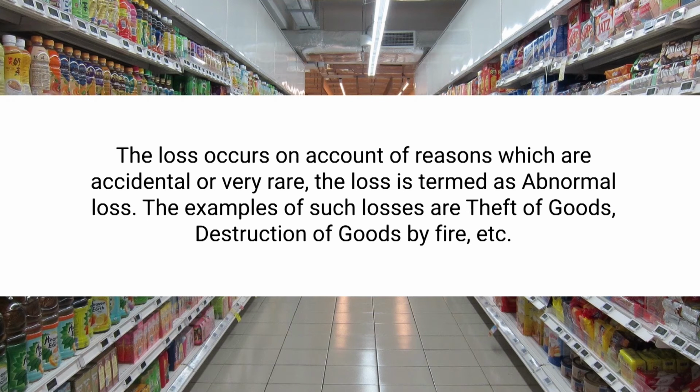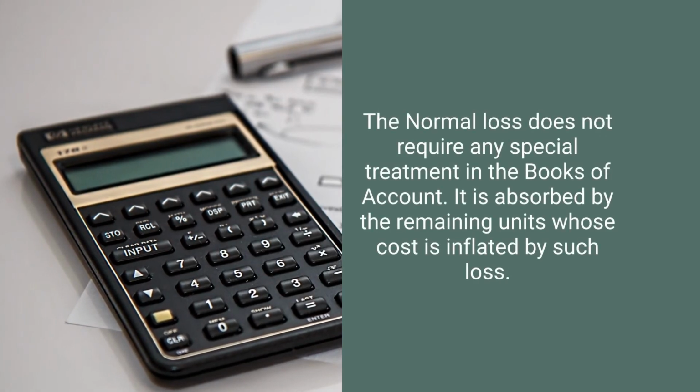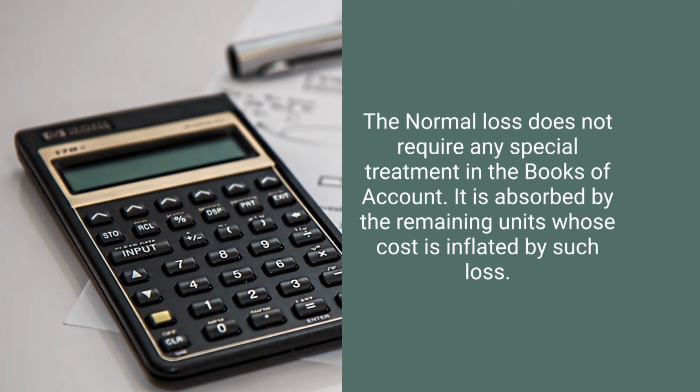Examples of such losses are theft of goods, destruction of goods by fire, etc. The normal loss does not require any special treatment in the books of accounts. It is absorbed by the remaining units whose cost is inflated by such loss.